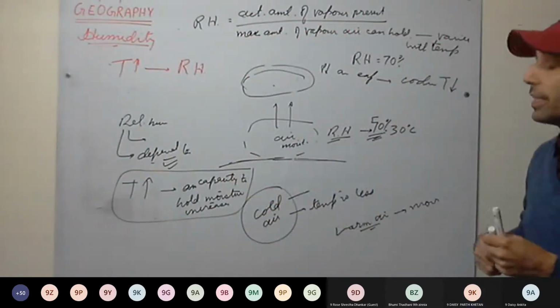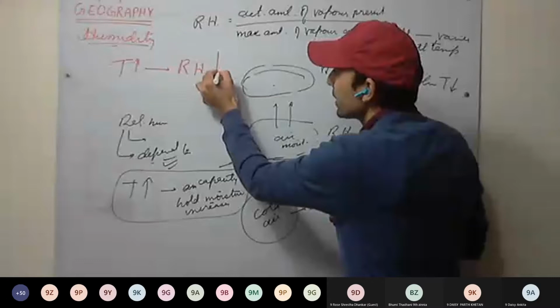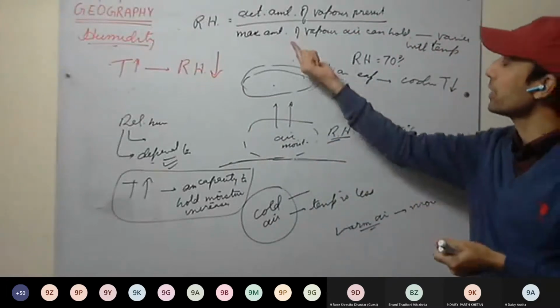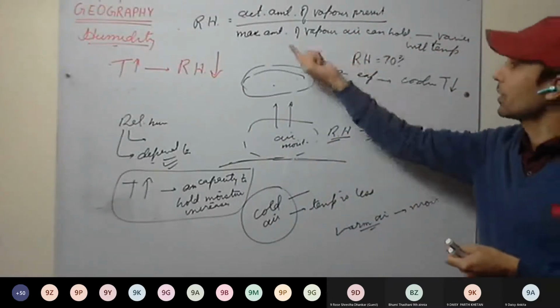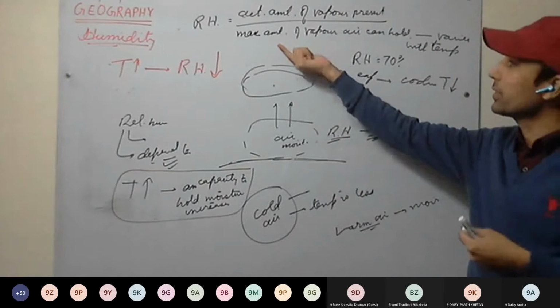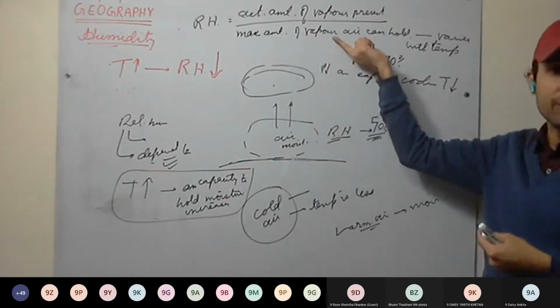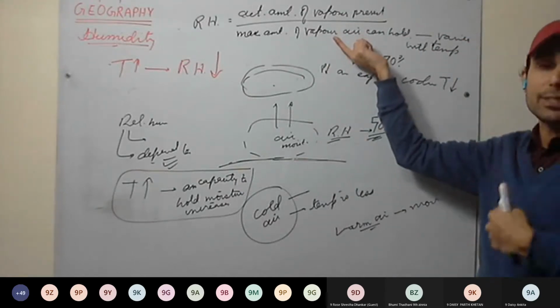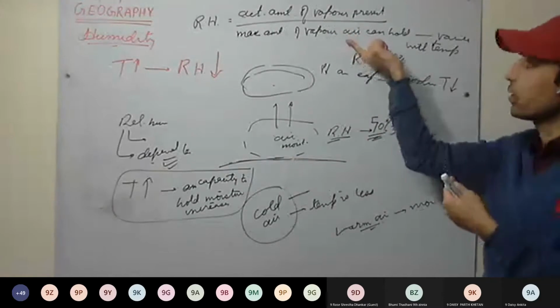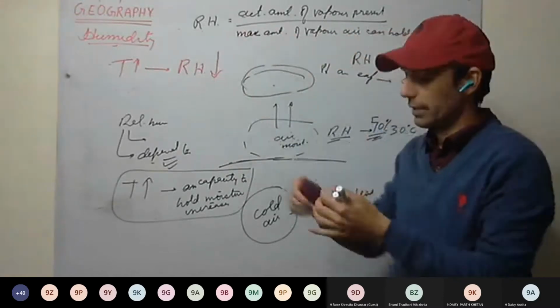It decreases, because the denominator increases: as temperature increases, the maximum amount of water vapor that air can hold increases. This denominator increases, which means relative humidity decreases.